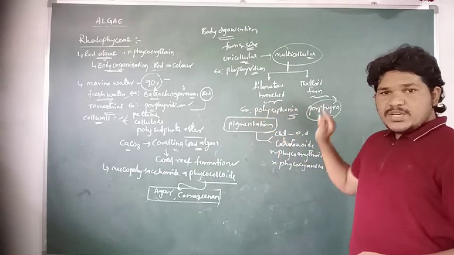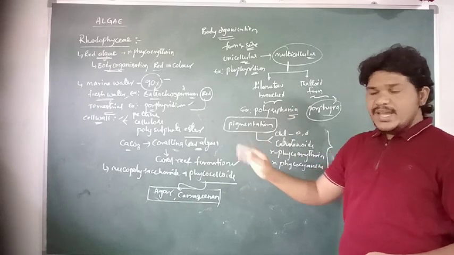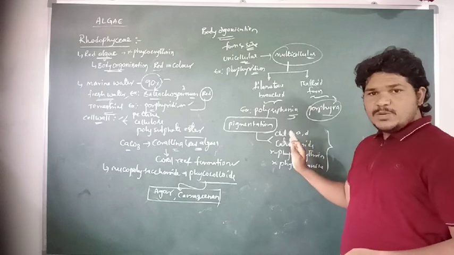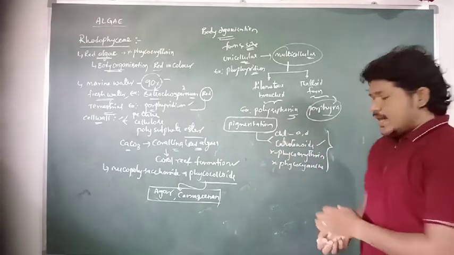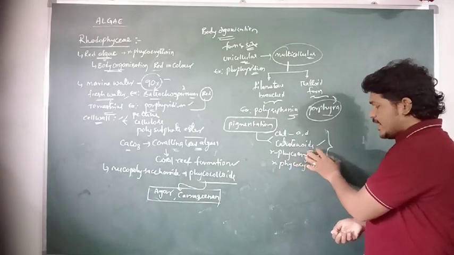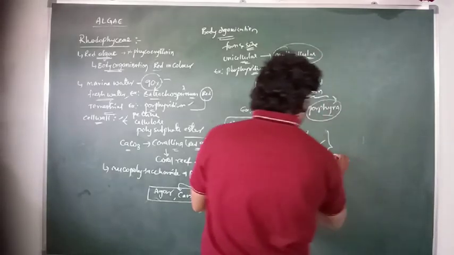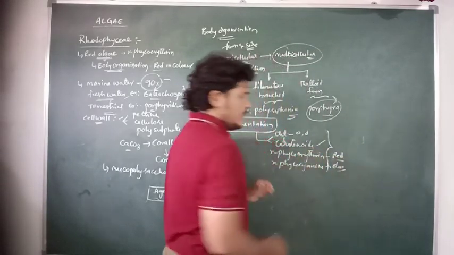So if we observe the pigments present in the cells of Rhodophyceae, or the red algae, here chlorophyll a and d. Some other accessory pigments are also present in their body cells. They are carotenoids and phycobilins, here phycoerythrin and phycocyanin. Phycoerythrin is a red color pigment and phycocyanin is a blue color pigment.